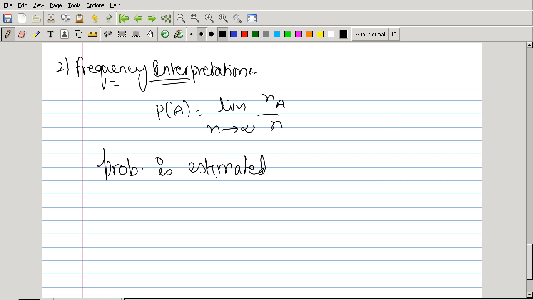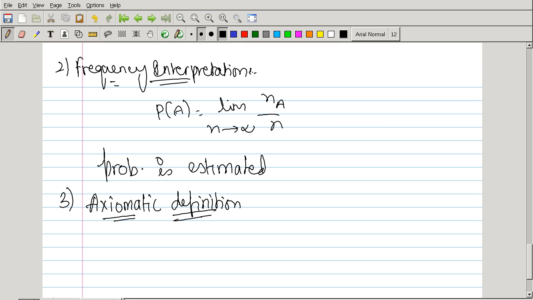Okay. Now, the third and the most important way of defining probability is the axiomatic definition. So what does axiom stand for? Basic properties of math variables are called axioms, and theory is developed from the axioms.